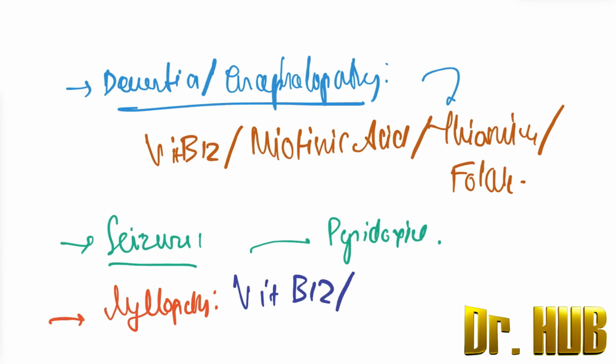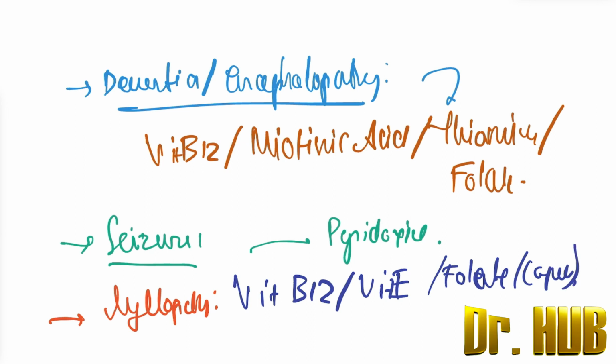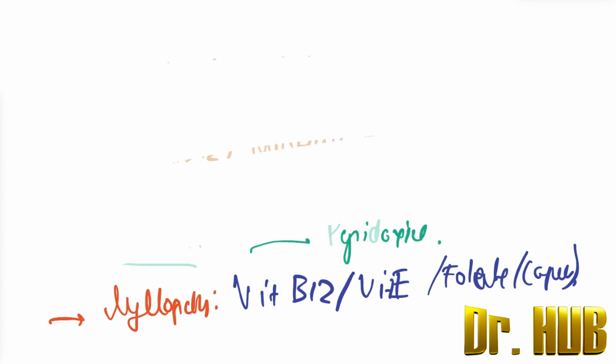Here there is vitamin B12, vitamin E, as well as folate and copper. So, we saw dementia, encephalopathy, and seizures. Seizures was with pyridoxine. Myelopathy was with vitamin B12, vitamin E, as well as folate and copper.